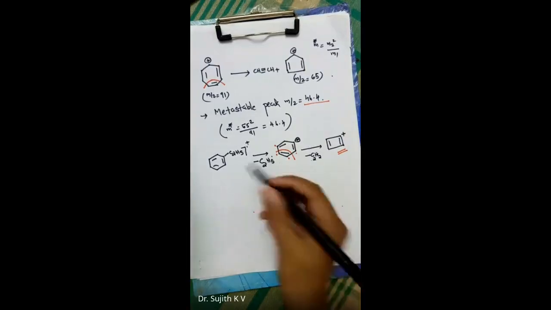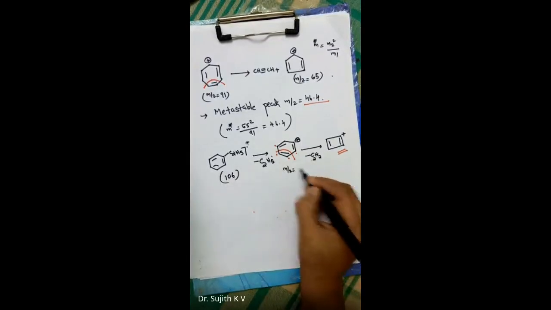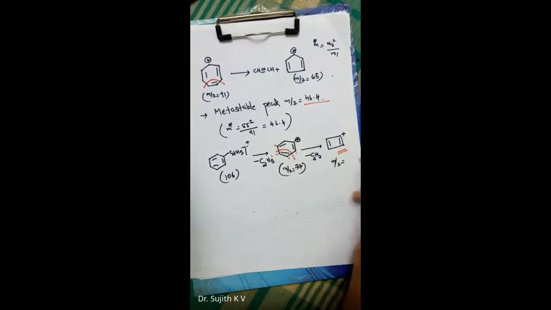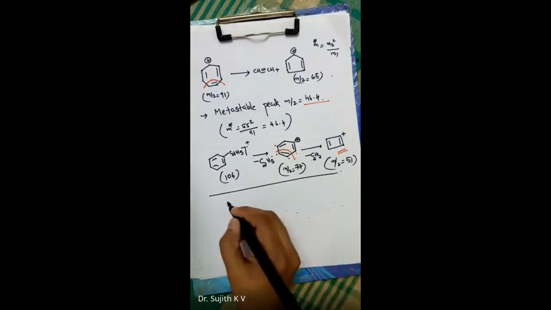And this M by Z value is 106, and the M by Z of this one is 77, and the M by Z of the final species is 51. In the case of ethyl benzene, the discussion is over.